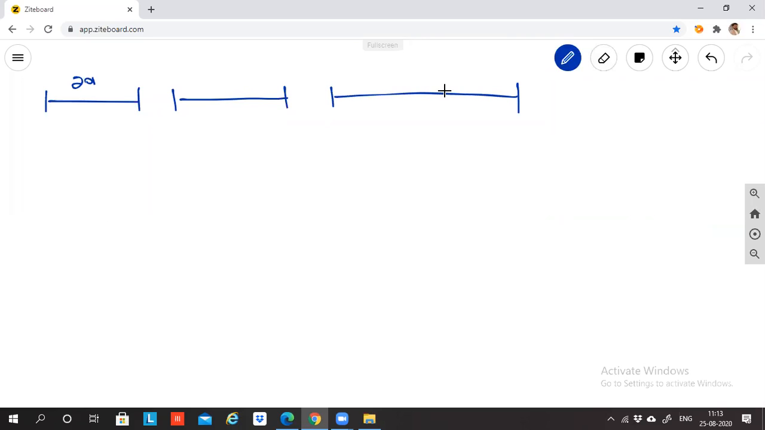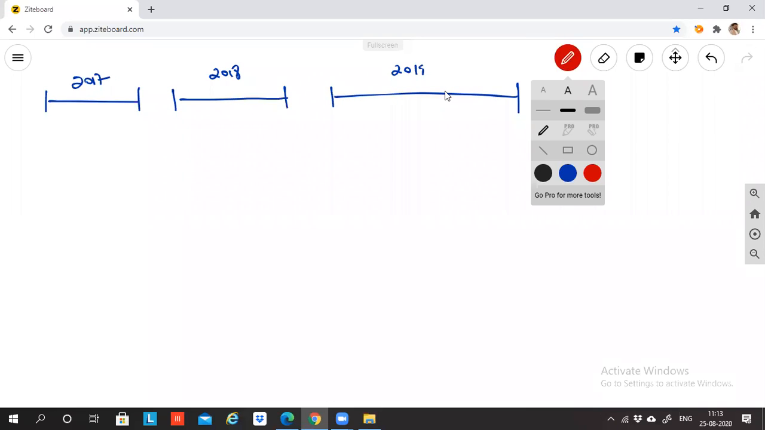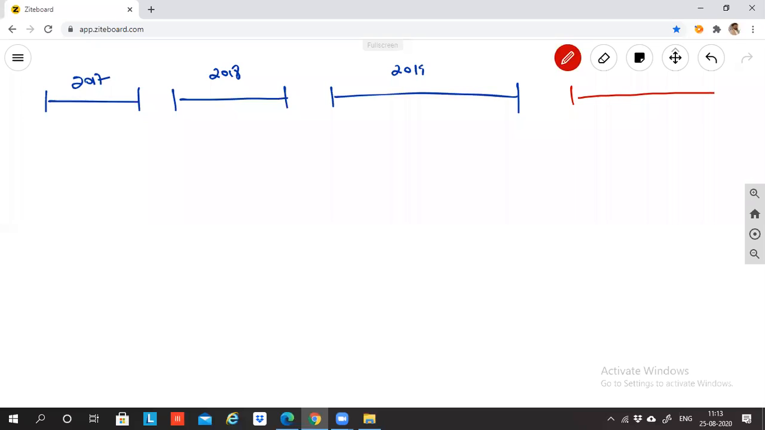2017, 2018, 2019. These are the 3 previous years, and we are in the current year, 2020. So in the current year, what is happening? We are changing the method from SLM to WDV. And in the past, the method that we were following was SLM, SLM, and SLM.